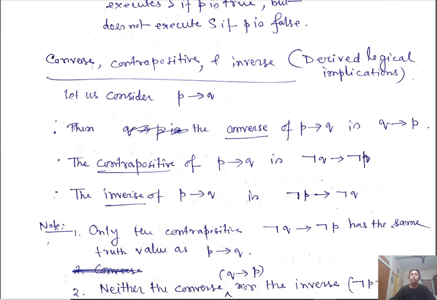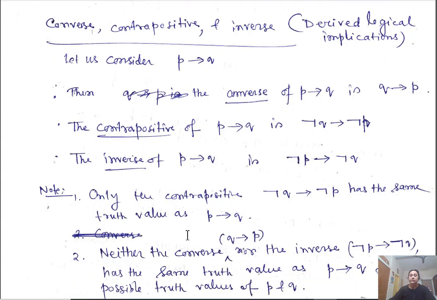Okay, and here are some points to note: this P implies Q and its contrapositive, negation of Q implies negation of P, these two have the same truth table. These are actually equivalent. We will define what we mean by equivalent, but informally it says that the truth table for this and the truth table for this are exactly the same. It means in the truth table, the column corresponding to this and the column corresponding to this are identical. So this contrapositive statement and the original conditional statement are equivalent in that sense.